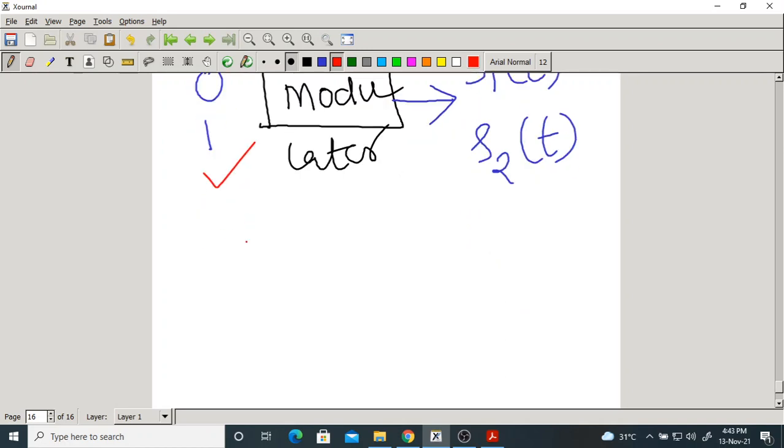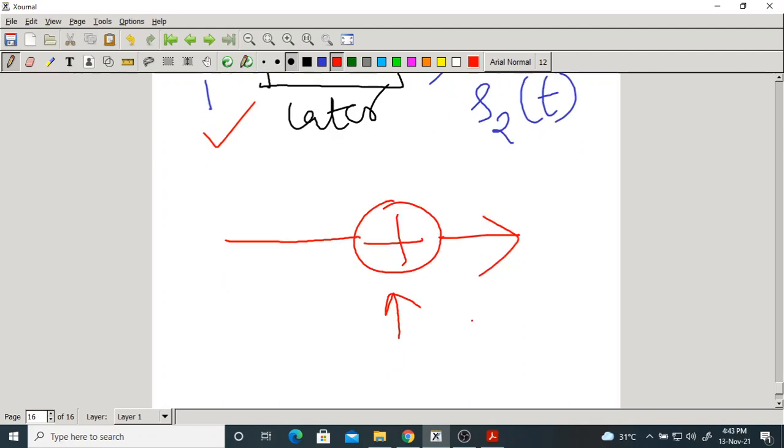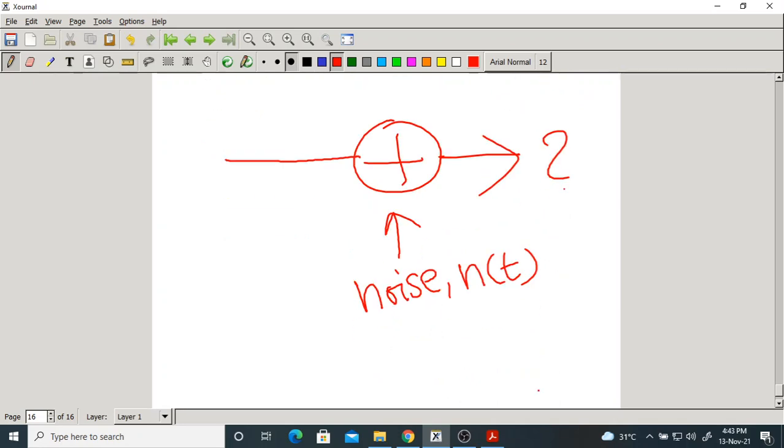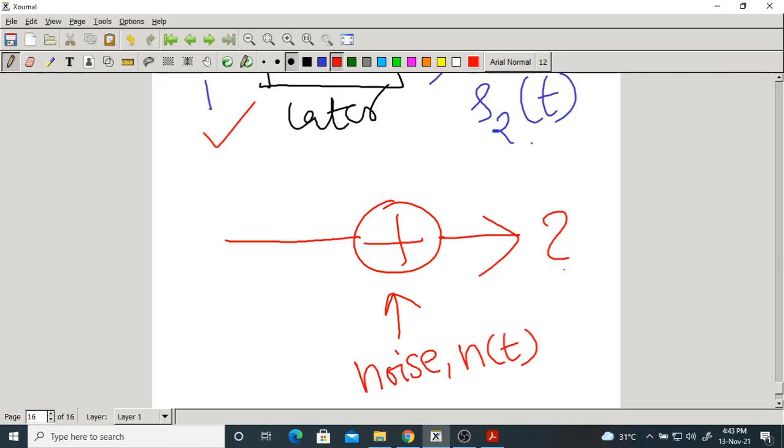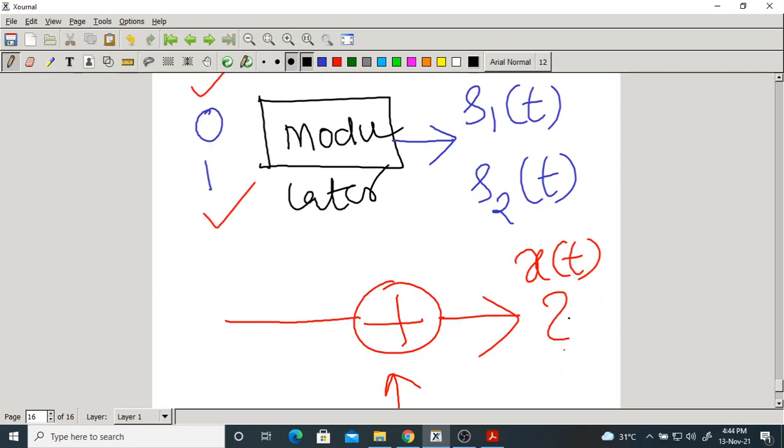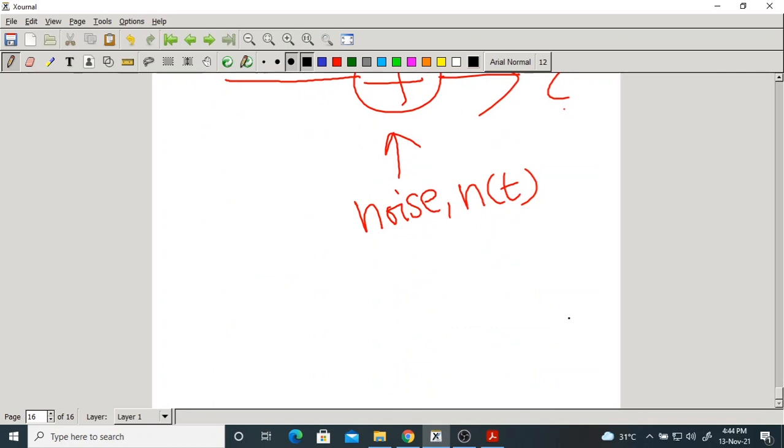After that, we transmit over a channel. The channel will add some noise, random noise n of t. Now what is the output of the channel? We call it x of t. Now in this case, what is x of t? x of t is something like this.